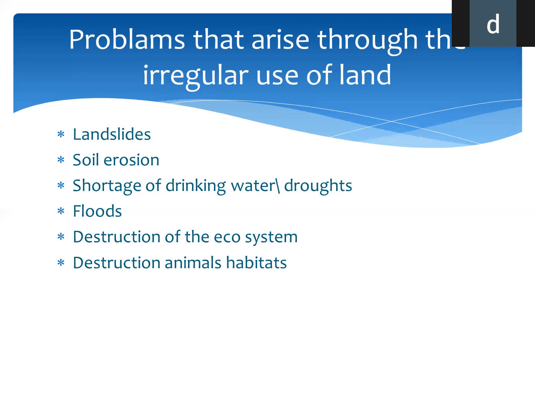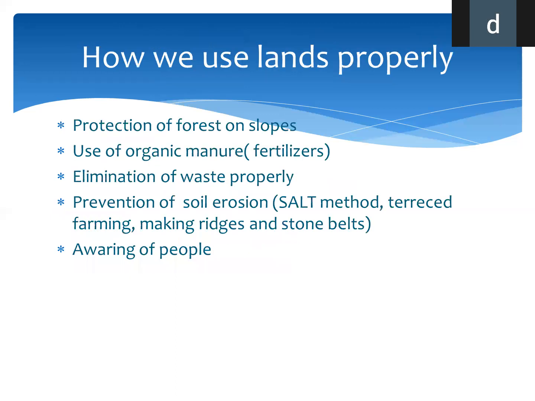Okay, so now I think you can understand the problems related to irregular land use. Next, children, we are going to talk about how we conserve the land, the conservation methods of land.